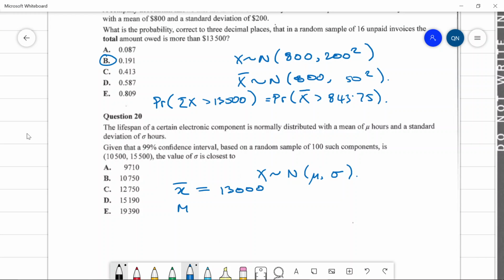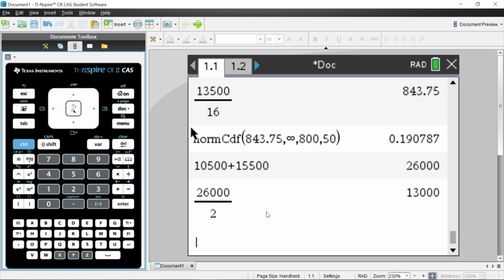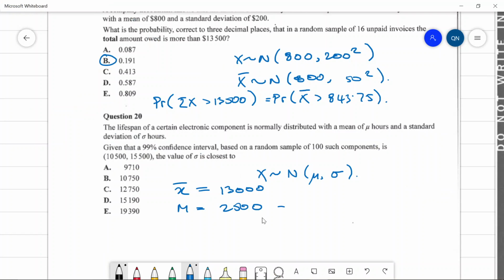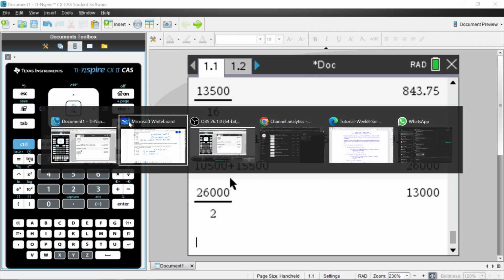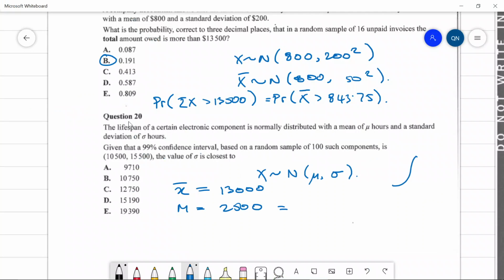Okay, so that means the margin of error is going to be one of the endpoints, subtract that off, so that's going to be 2500. Right, but the margin of error, we know that's equal to the z-score, so we need to get the z-score for the 99% confidence interval. So how do we get the z-score? If you think about it, 99% confidence interval means everything in here is 0.99.